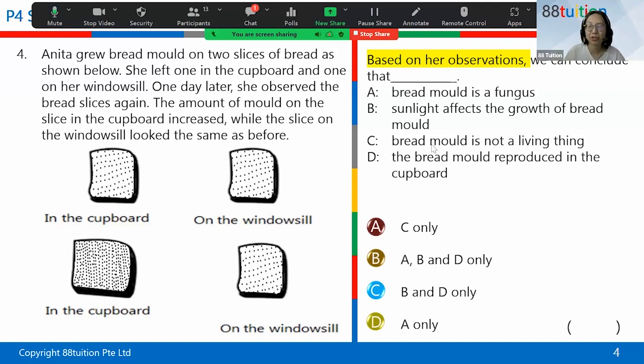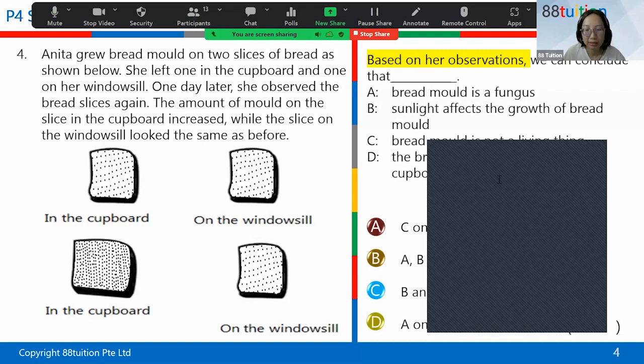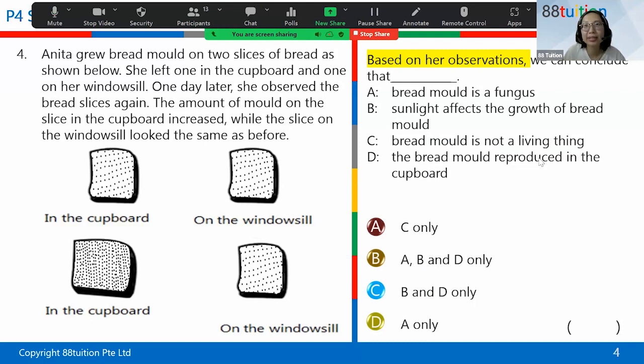Some of the statements are correct, as in some of the statements are facts, but they are not based on the observation. So for example, let's look at A. Bread mold is a fungus. Is it true that mold is a fungus? All right, mold is a fungus. It's true, right? However, even though it is true, it is not a conclusion based on the observation.